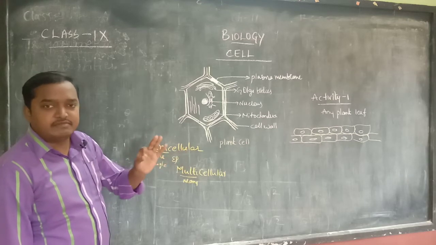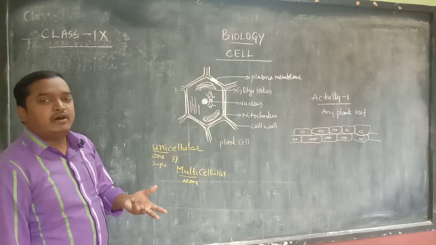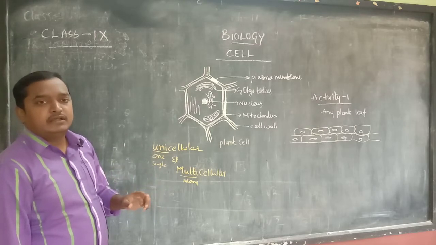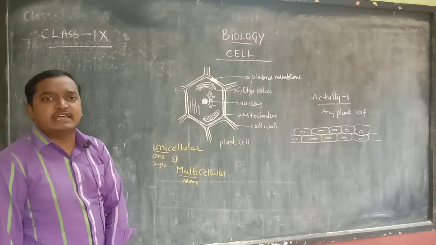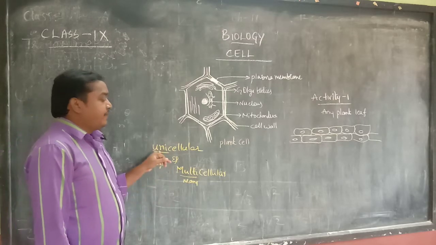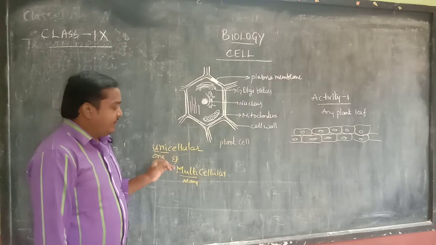If an organism, microorganism or any organism, suppose its body is made up of only a single cell, it is categorized under unicellular.